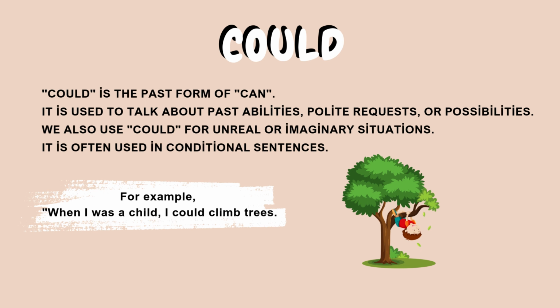Next one is could. Could is the past form of can. It is used to talk about past abilities, polite requests, or possibilities. We also use could for unreal or imaginary situations. It is often used in conditional sentences. For example, when I was a child, I could climb trees.